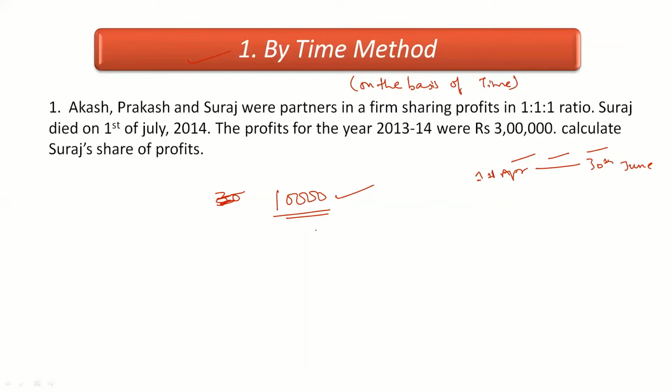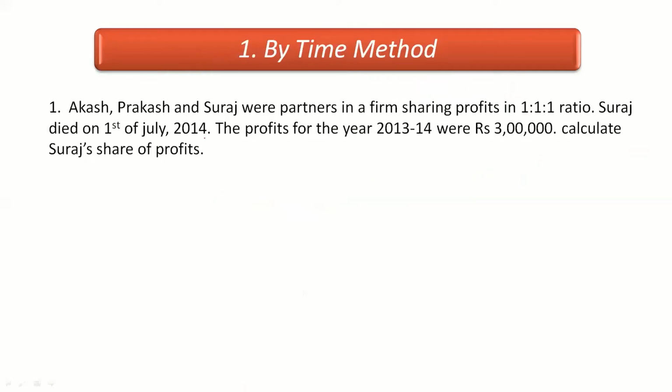If more than 1 year, like 2 or 3 years previous year's profits are given, then again we'll find out an average profit. Out of that average profit we will try to find out the current year's profit. After finding current year's profit, we will find out the deceased partner's share out of it. So we'll do this problem, then you can clearly understand.